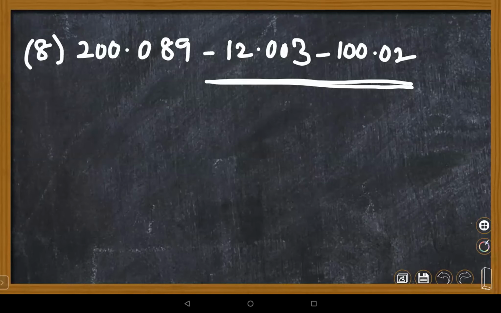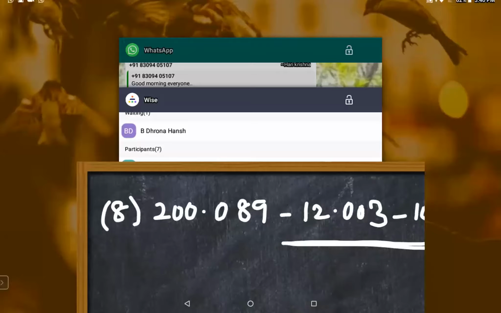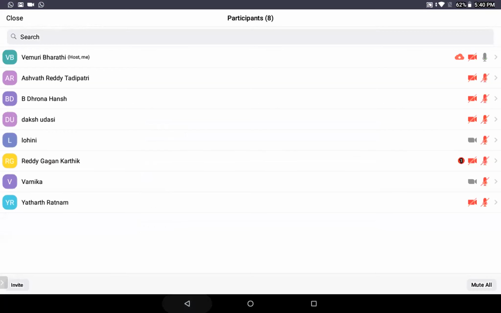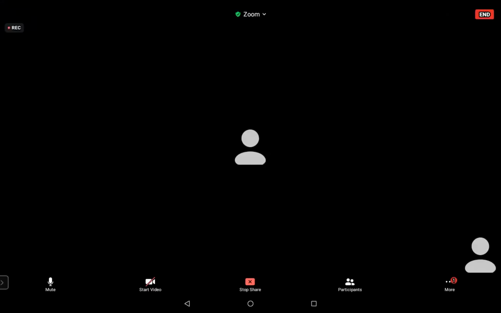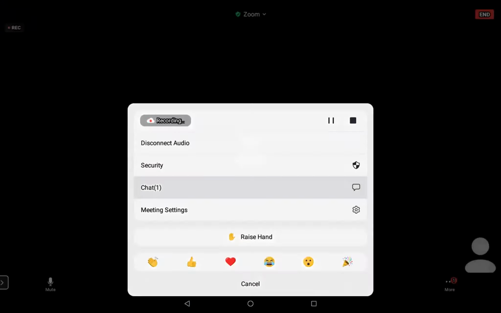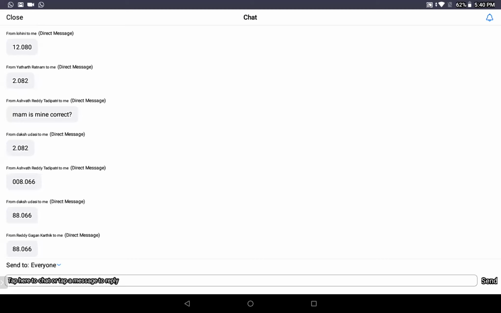Ma'am, I have sent you the answer. Okay, let me check. I'm checking my students' responses right now. Very good. For the first one, Daksh, I got the answer as 88.066 and Ashwath Reddy, 8.066. Okay. And Karthik, Gagan, you are also correct. And Ashwath, please check your answer. Ashwath, you are wrong.